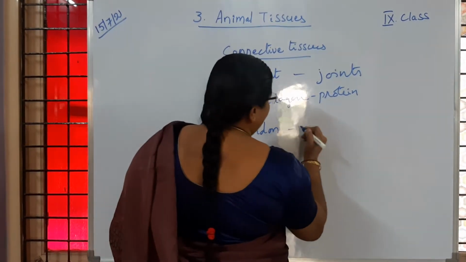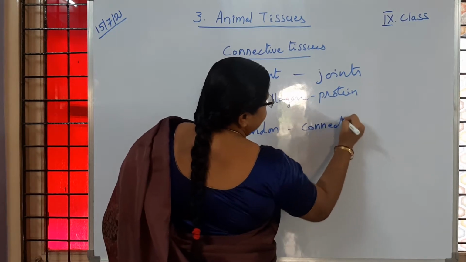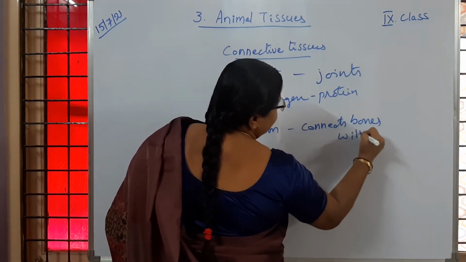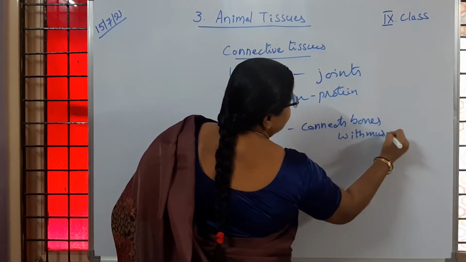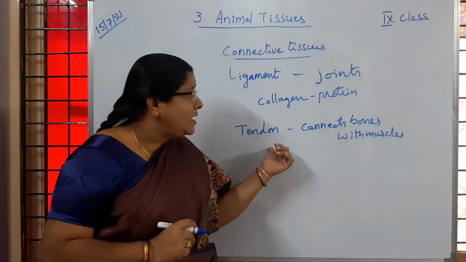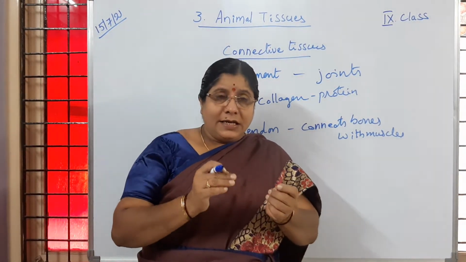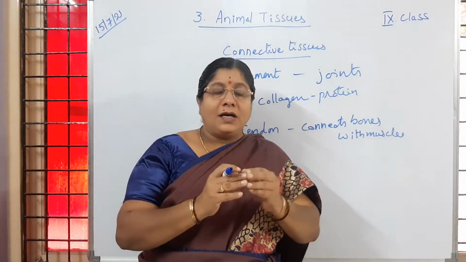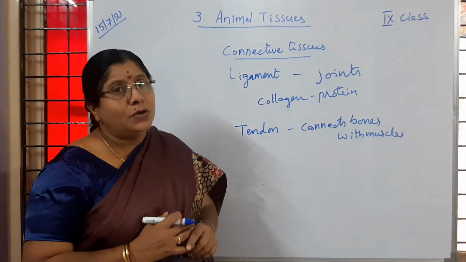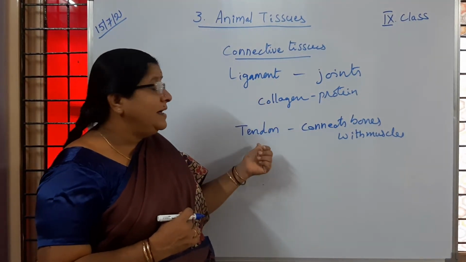So what is the function of tendon? It connects bones with the muscles. This tendon also contains collagen fibers. Because of that only, the connection of bones at joints and bones with muscles happens. So that is about the connective tissues, ligament and tendon.